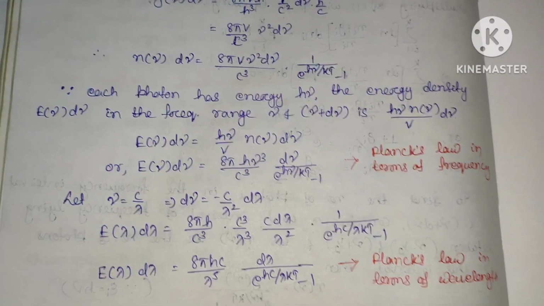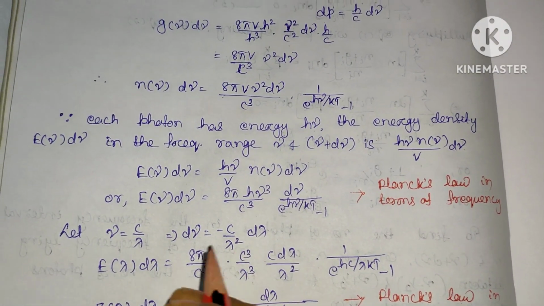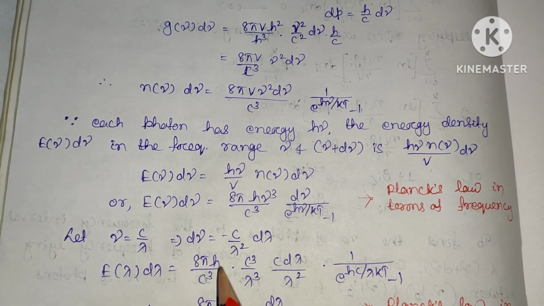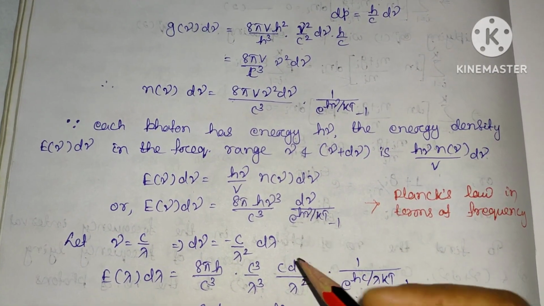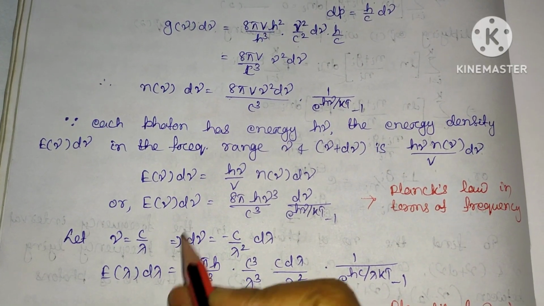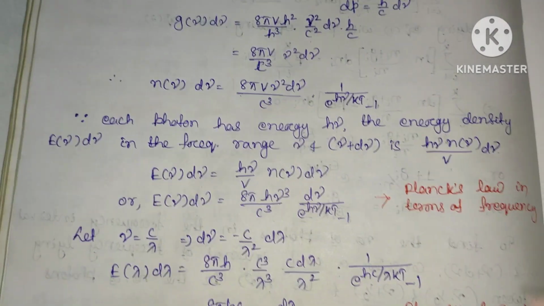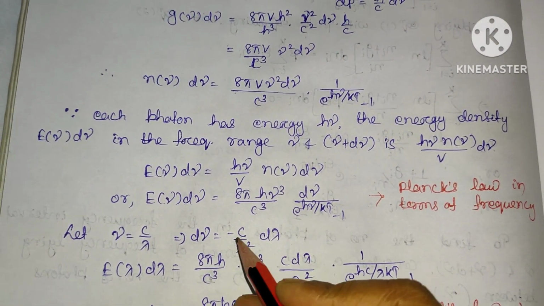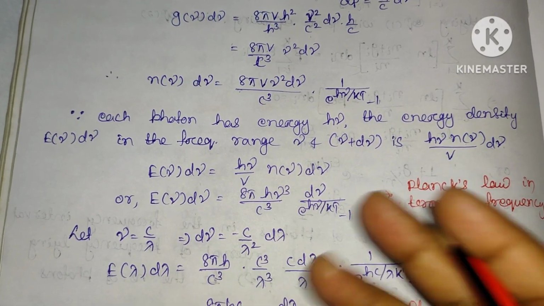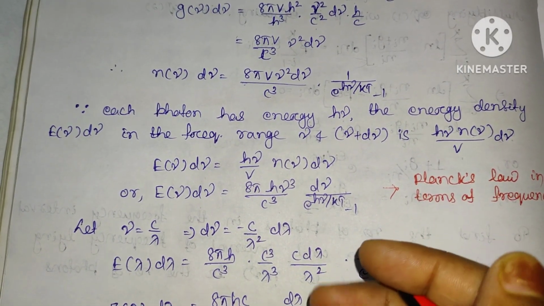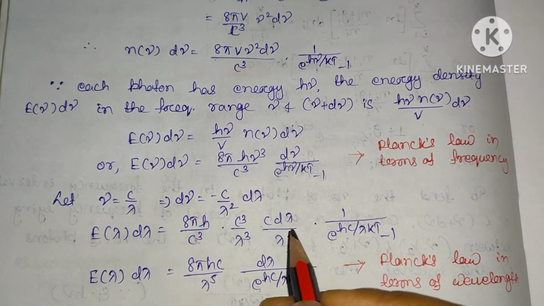Clear? We have neglected the negative sign. Why? Because the significance of this negative sign is that with an increase in frequency, the wavelength decreases. That is, if d nu is positive, d lambda will be negative. So we have taken only the magnitude part.